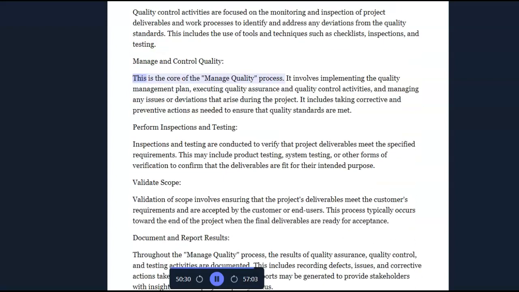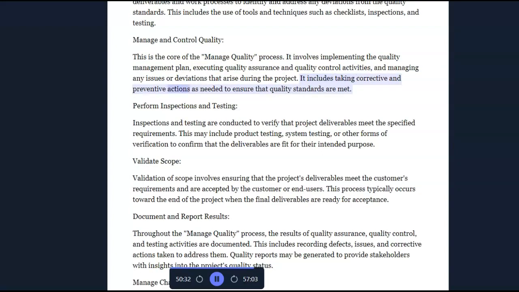Manage and control quality. This is the core of the managed quality process. It involves implementing the quality management plan, executing quality assurance and quality control activities, and managing any issues or deviations that arise during the project. It includes taking corrective and preventive actions as needed to ensure that quality standards are met.